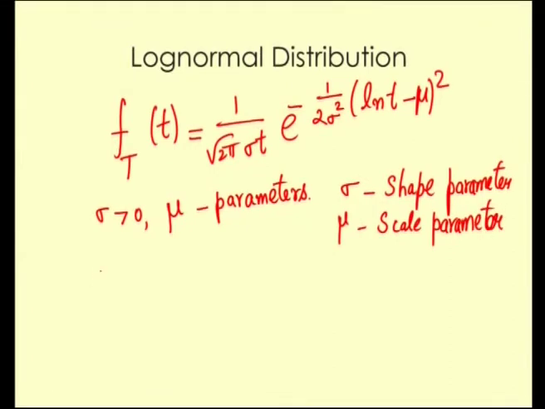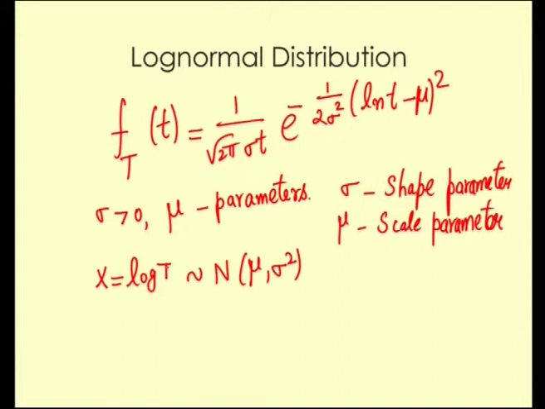So, essentially we have that if suppose I mark x equal to log t, then if log t follows the normal distribution, say with the parameters mu and sigma square, then t is supposed to follow a log normal distribution.